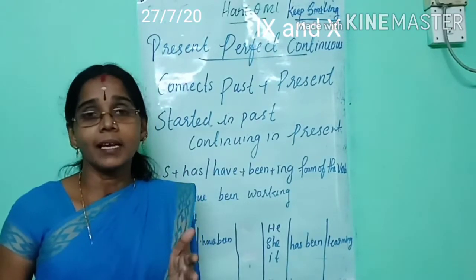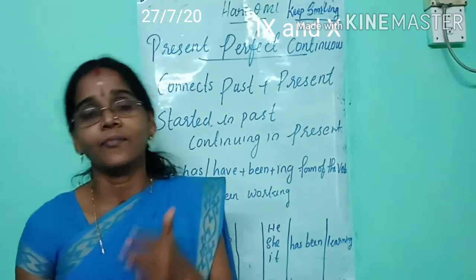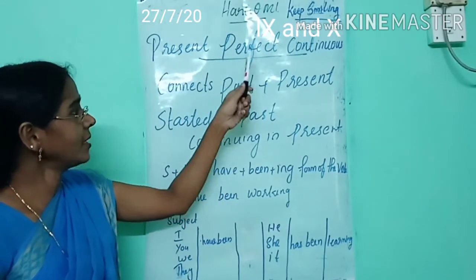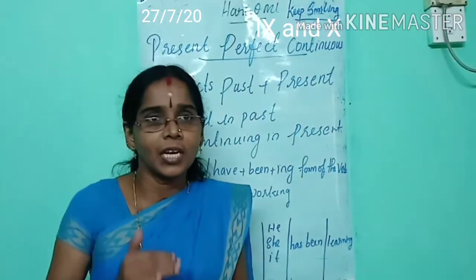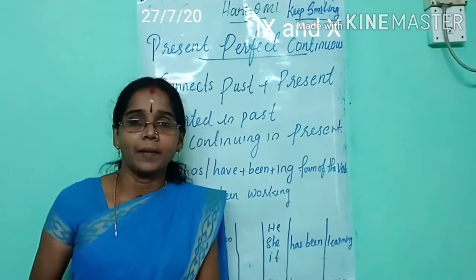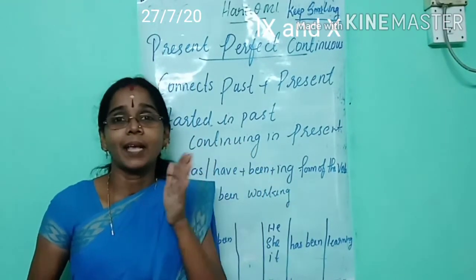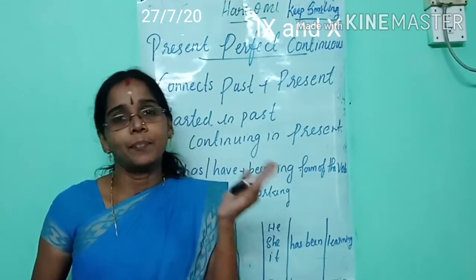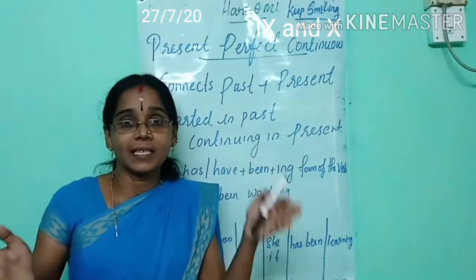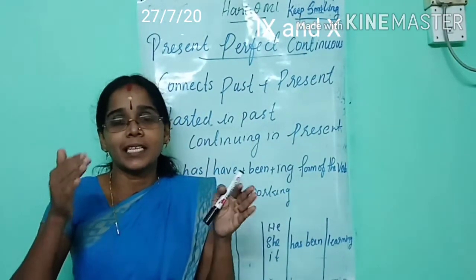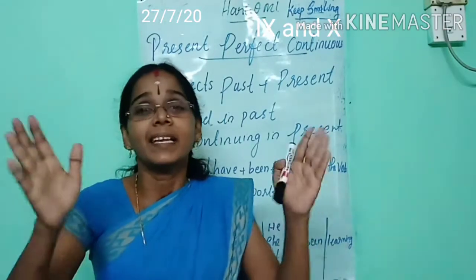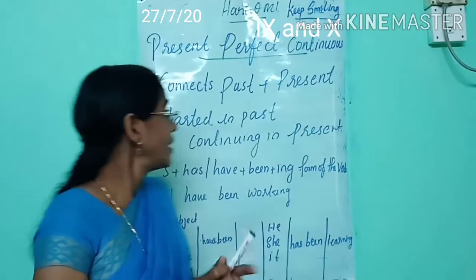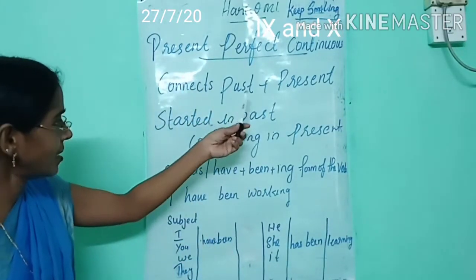Then we can see how, when and where we use this tense form. Listen, present perfect continuous is a special tense in terms of time. Why? It connects both present and past. That means it's a special tense in terms of time. How? Listen, it connects past plus present.